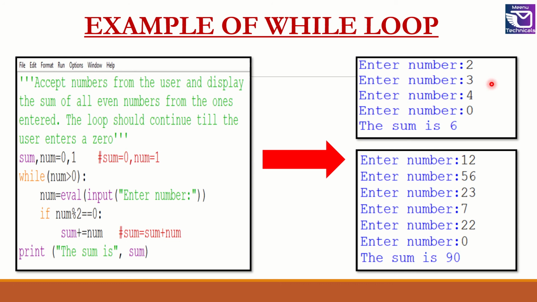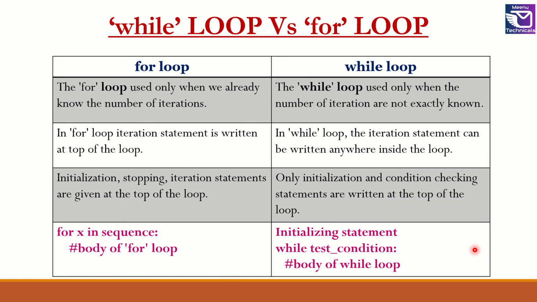If you see here, for the first time, the program was executed 4 times. In the next part, the program was executed 6 times. So in this case, we do not know how many times the program will be run. The loop will continue as long as the user does not enter a 0. This difference between while loop and for loop is asked in Viva. One of the biggest differences is that the for loop is used when we know the number of iterations. We know how many times the loop will be executed. The while loop, as I showed just now, will be used when I do not know the number of iterations.